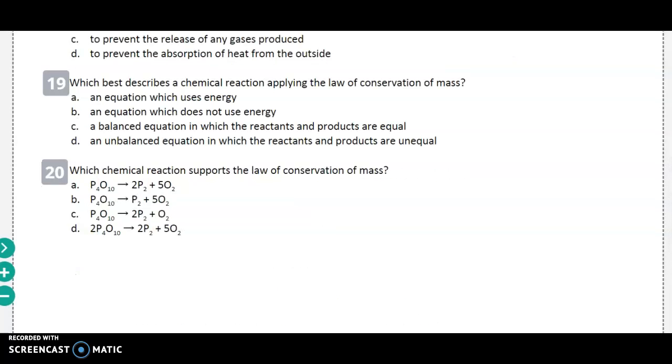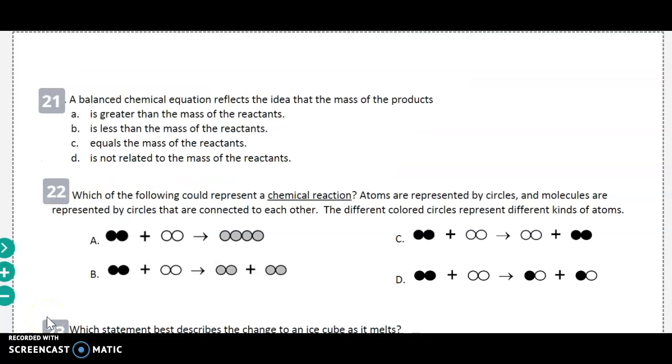Number 20. Which chemical reaction supports the law of conservation of mass? A. B. C, or D. Number 21.